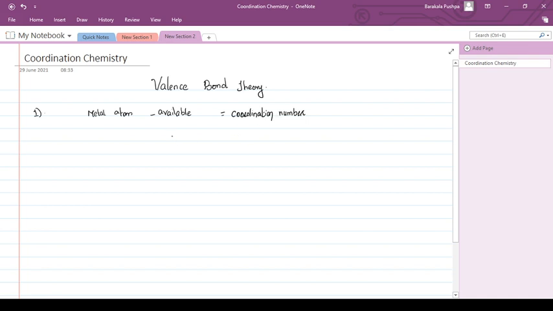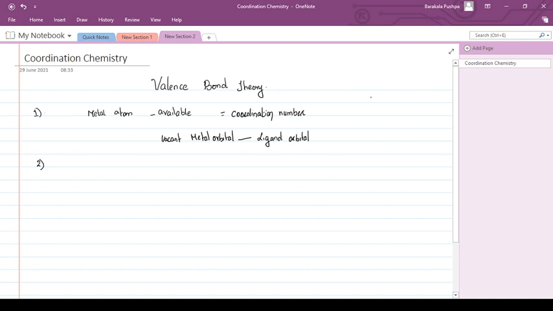So the bond is between the vacant metal orbital and ligand orbitals. The bond is between the orbitals. So now what happens if a bond is between the orbitals? We have to see how they are forming a bond. All of us basically know there are two types of bonds. One is a sigma bond and another one is a pi bond.